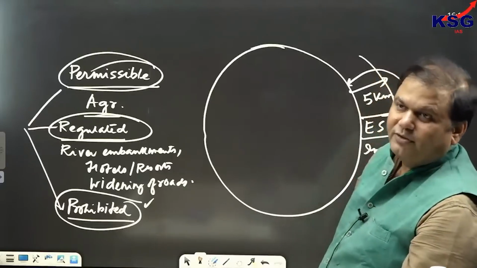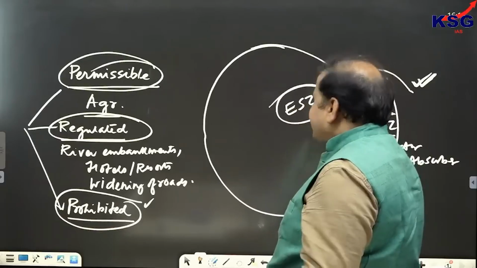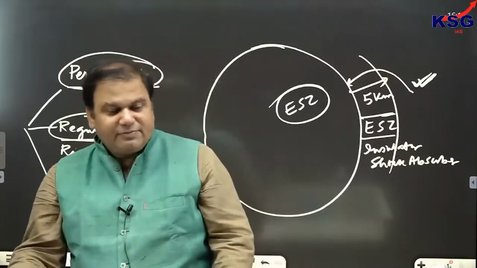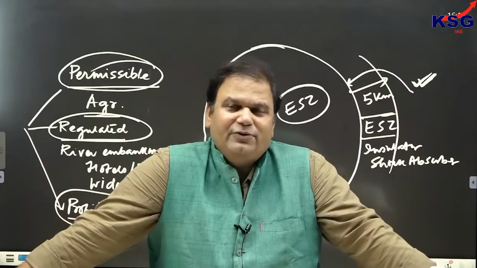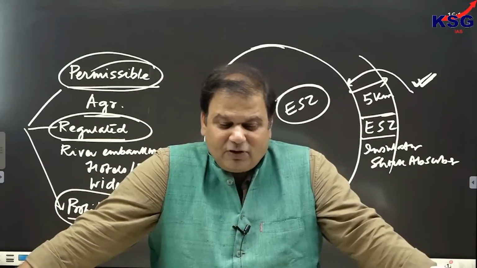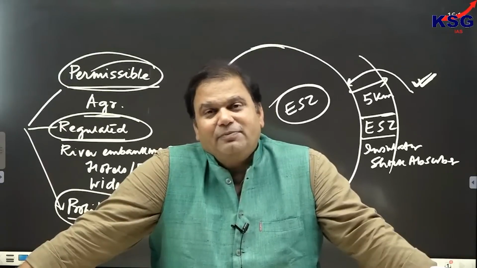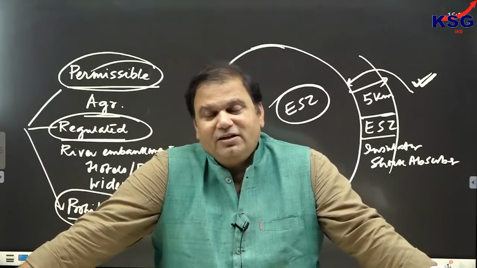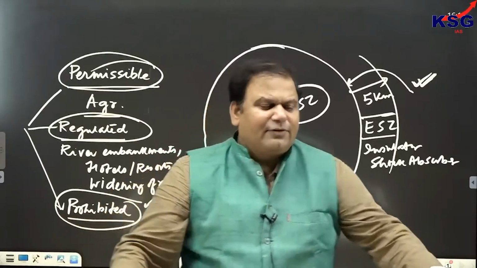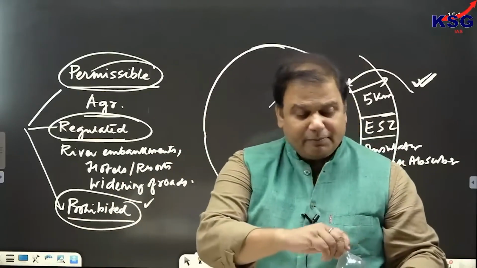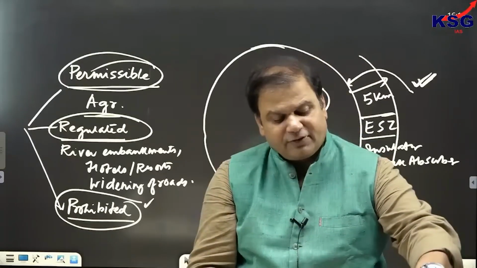But whenever we are talking about eco-sensitive zones, we can see that reference is always made to what? Reference is always made to Western Ghats. Whenever the topic of eco-sensitive zone is discussed, reference is always made to Western Ghats. And when we talk about Western Ghats, we can see Western Ghat is a biodiversity hotspot of India. Western Ghat is called as paradise of biodiversity on earth. So Himalayas and Western Ghat both are referred to as paradise of biodiversity on earth.